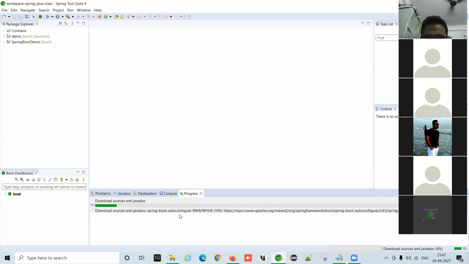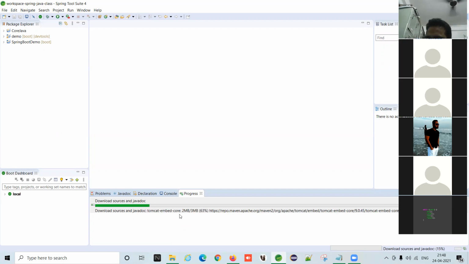Maven repository provides the central repository where every dependency is stored. So whatever dependency we need, just provide the link in our project, and it is downloaded automatically just with the help of Maven.